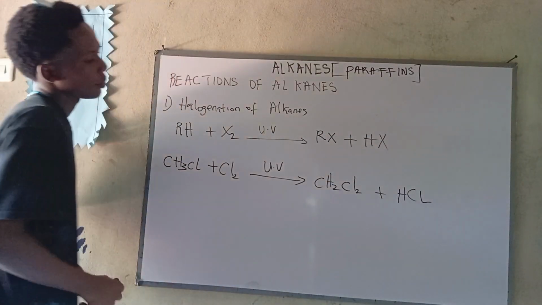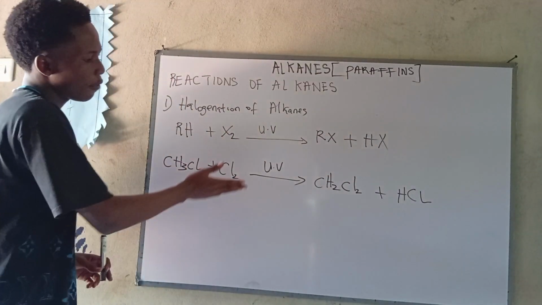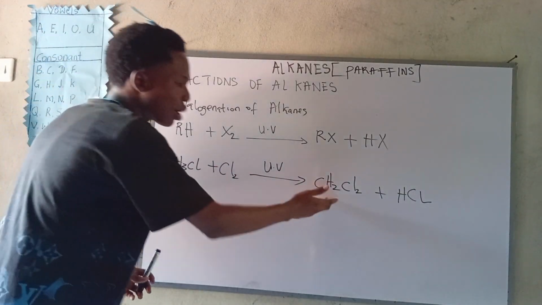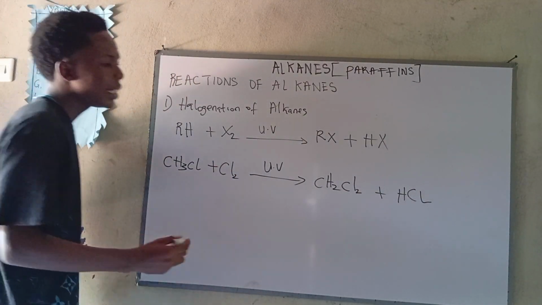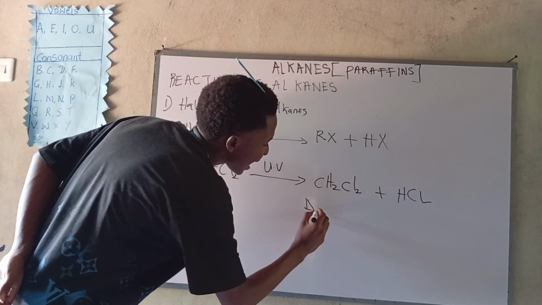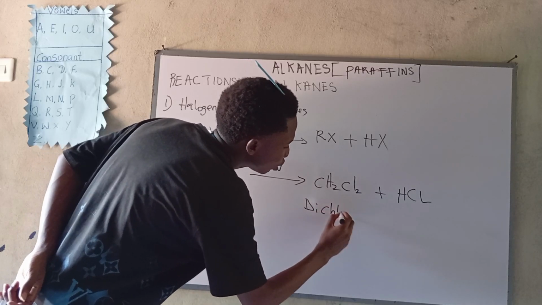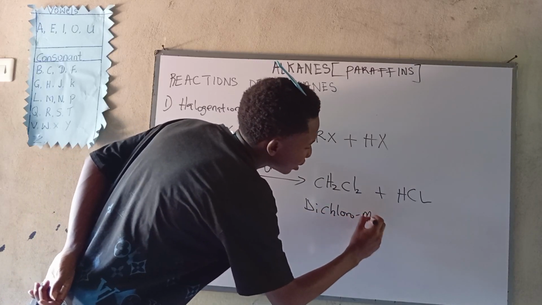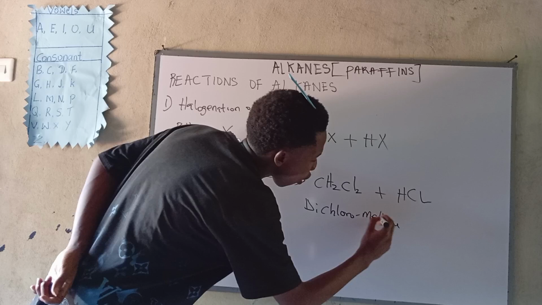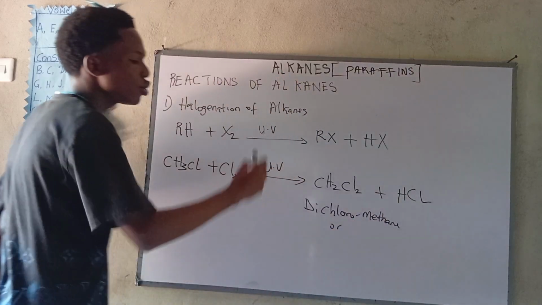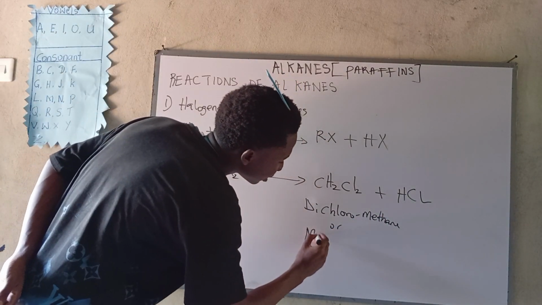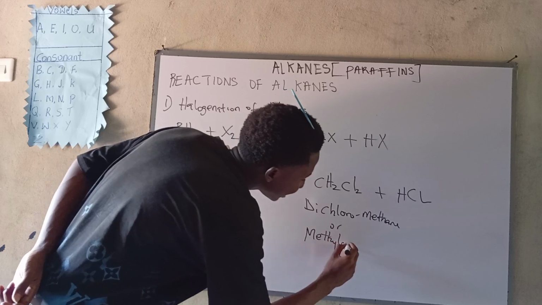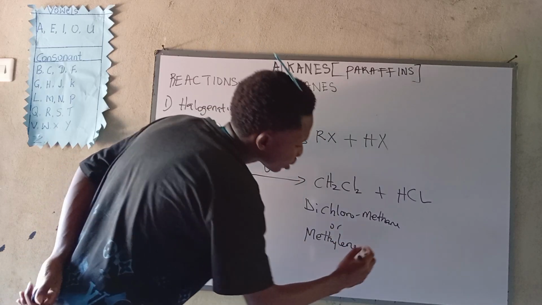Okay, so now moving forward, we've gotten our reaction. But what will we now call this compound? We'll call it dichloromethane.